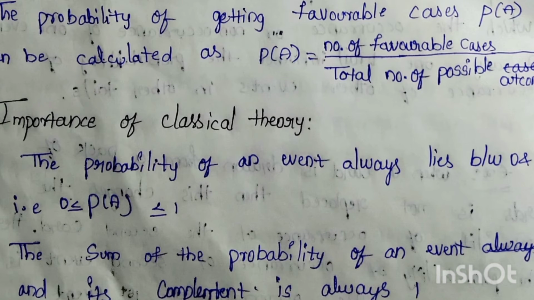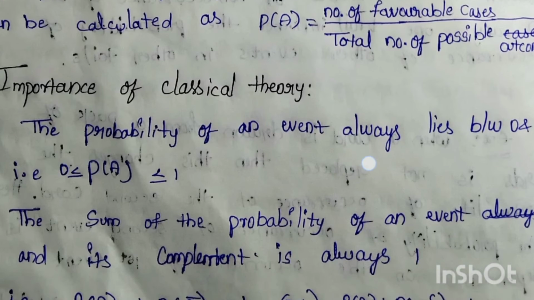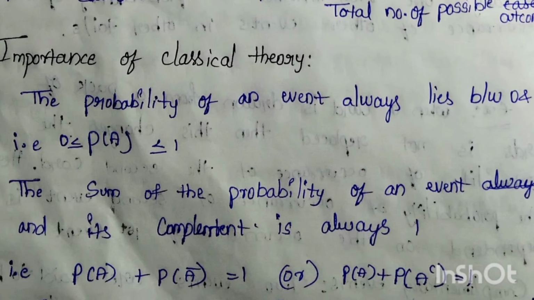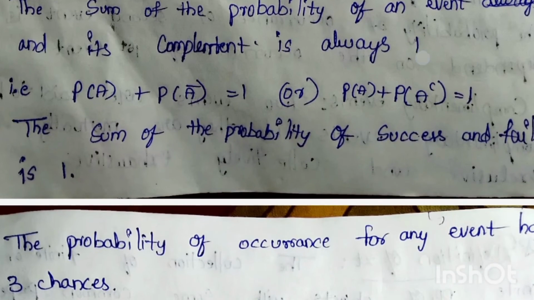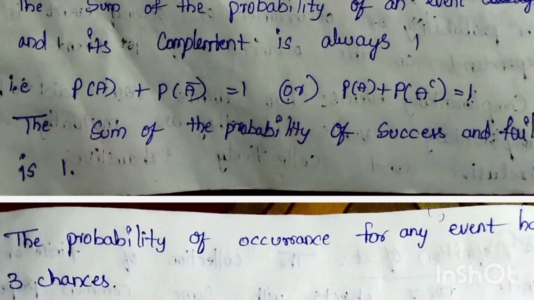Next, the importance of classical theory. Here, this probability always lies between 0 to 1. The sum of the probabilities of an event and its complement is always 1, that is P of A plus P of A bar is equal to 1. Next, the sum of the probability of success and failure is always 1.